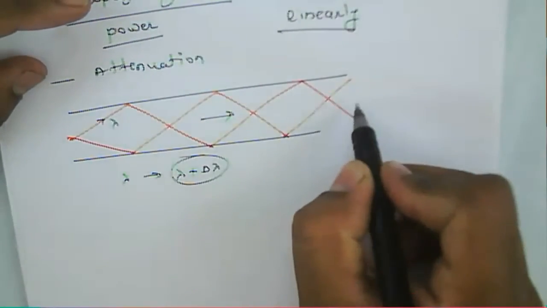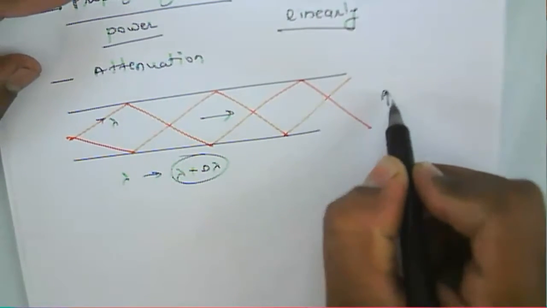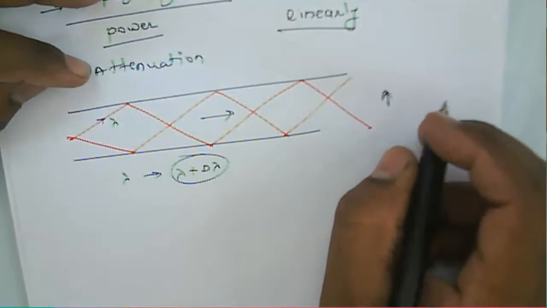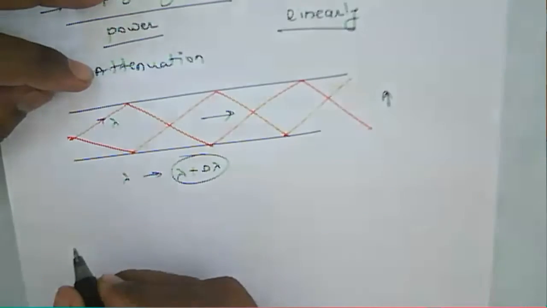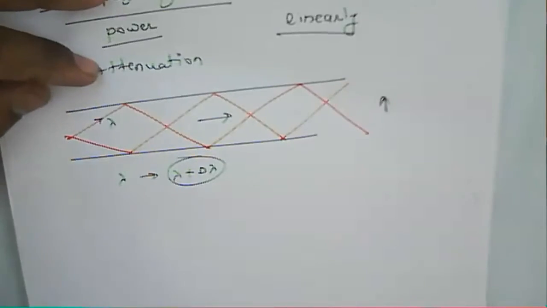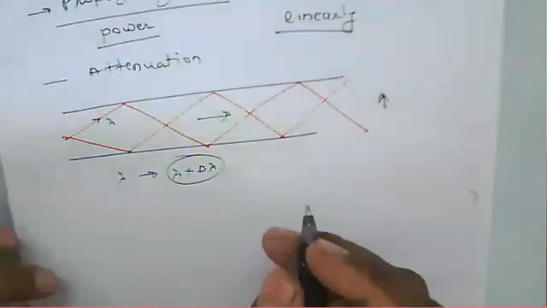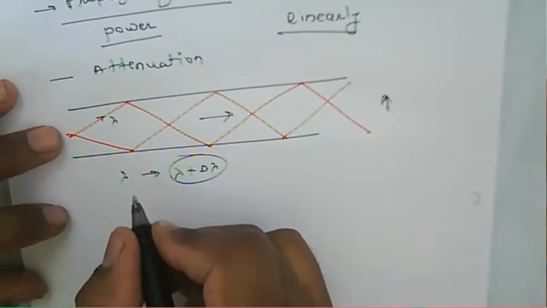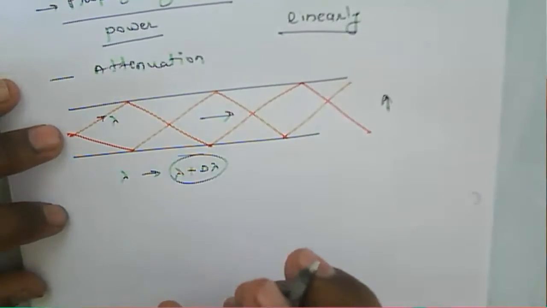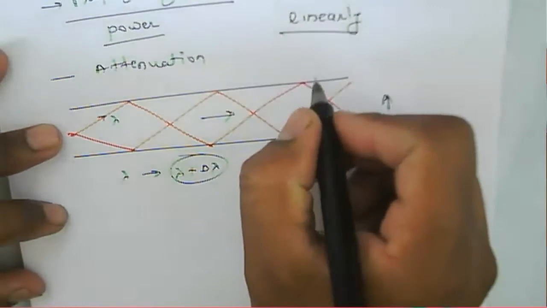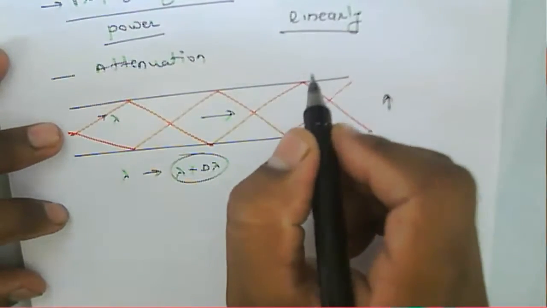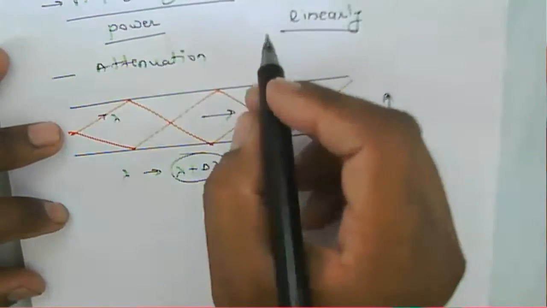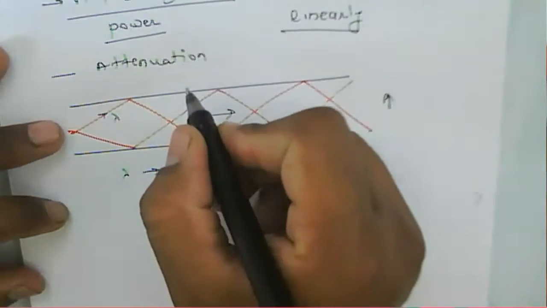Because of that radiation, there may be a loss of signal, and that loss is nothing but the attenuation. Generally, we can say that there should not be a change of frequency while scattering, because this is a linear process, and because of that linear process, there should not be changes in the frequency while scattering.